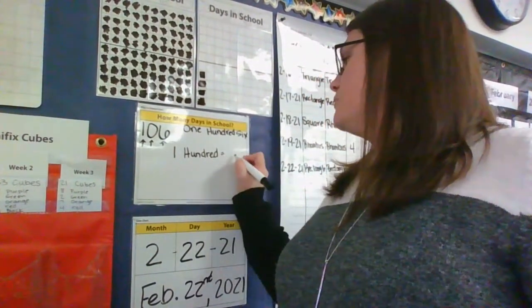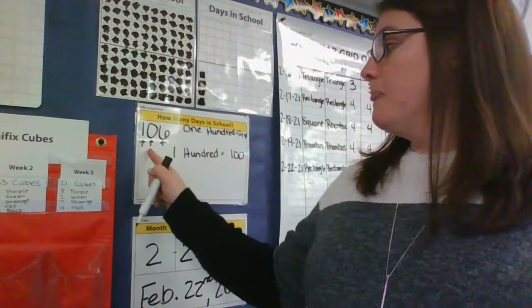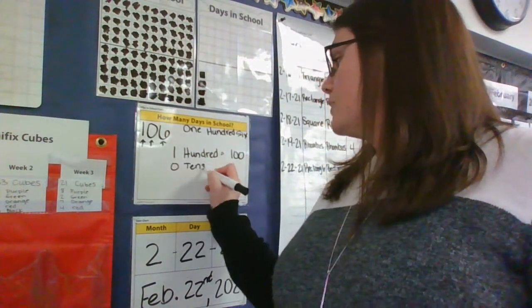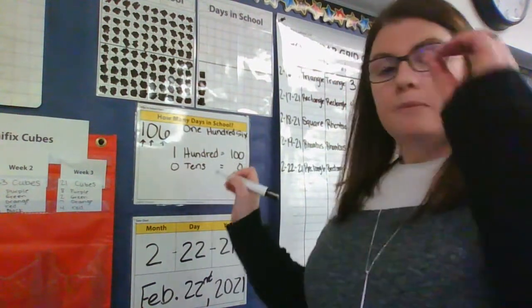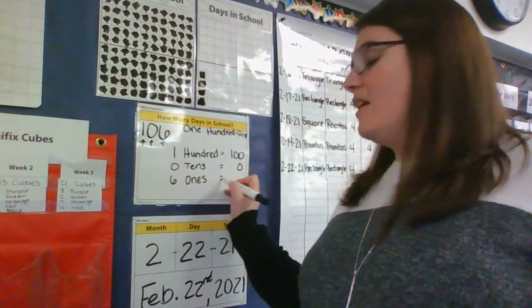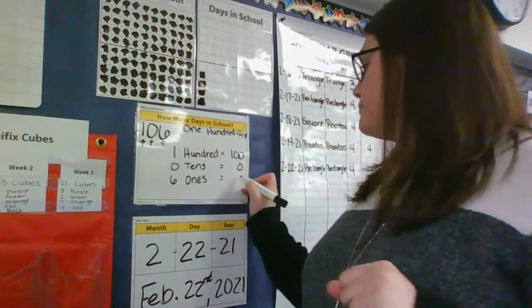And that's the same as saying we have 100 days. Say we had 2 in our hundreds place, that means we would have 100, 200. Okay? So 1 in our hundreds place tells us it's 100. We have a 0 in our tens, which means we've got a big old goose egg. Nothing. And then we have that 6 in the ones. And all that means is we have 6 individual days all by themselves.